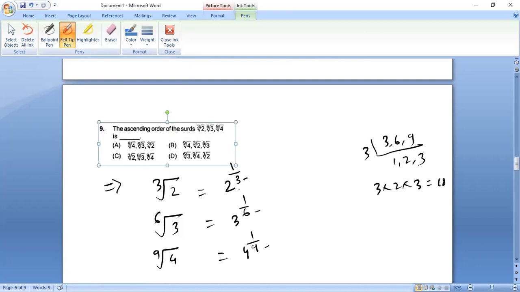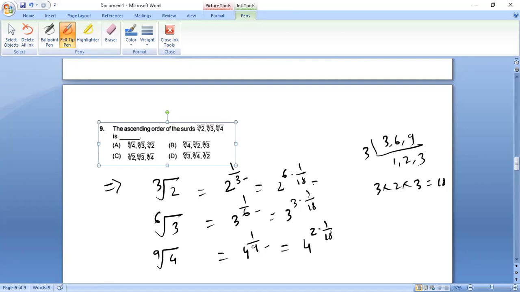So how can you make this as 18? Very easy. We can do this as 2 to the power 6 into 1 upon 18, because 3 6s are 18. Similarly, we can write 3 to the power 3 into 1 upon 18, because 6 3s are 18. And similarly here, 9 2s are 18, so 2 into 1 upon 18.